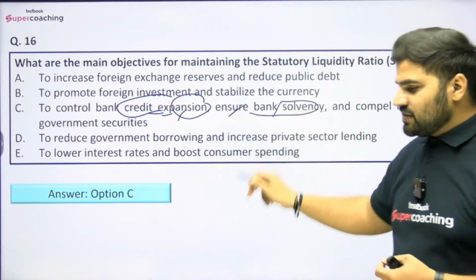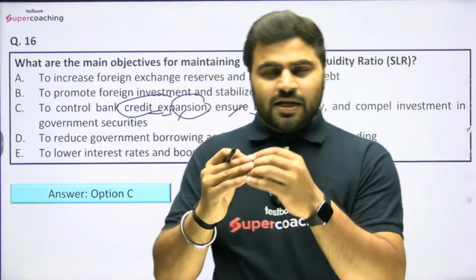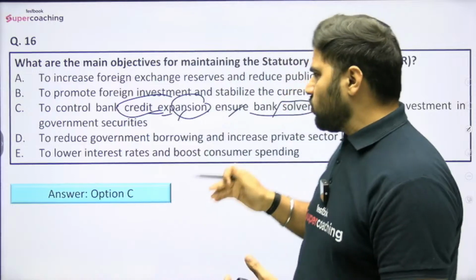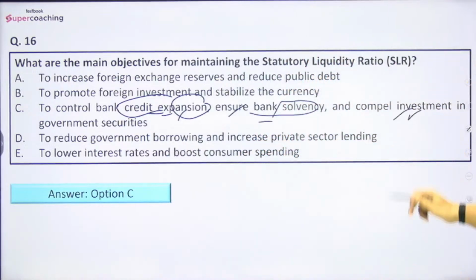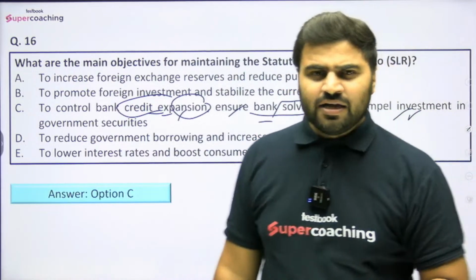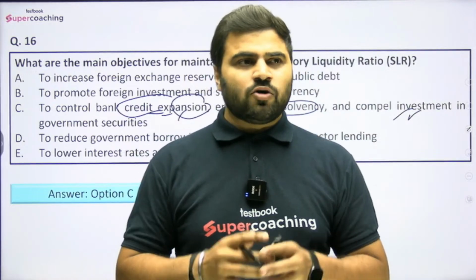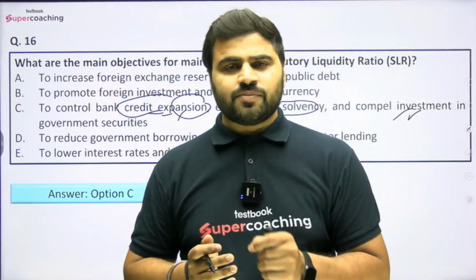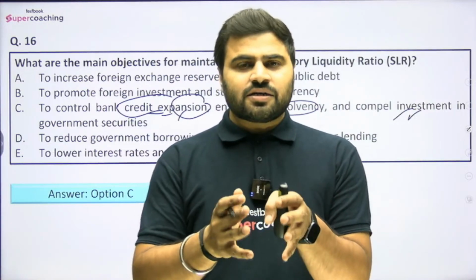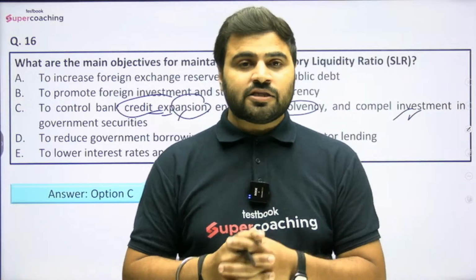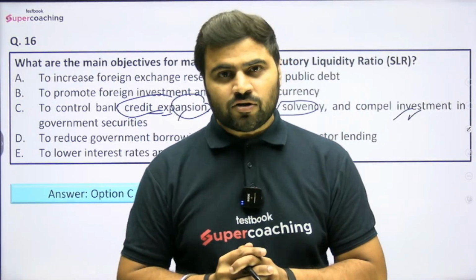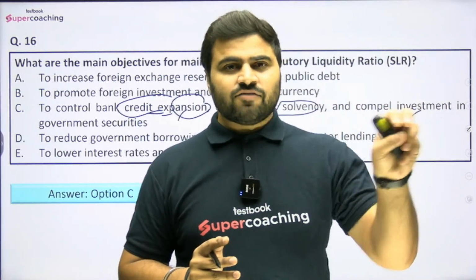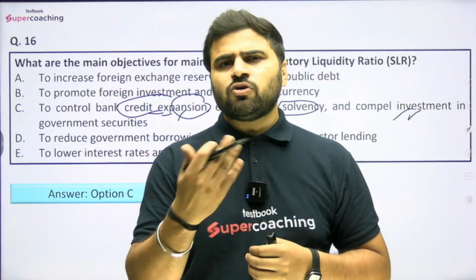Ensure bank solvency, so that the bank does not lend out all its money as loans; the bank should have some money with it. So this also ensures bank solvency, and also compels investment in government securities. Why will banks be compelled? Basically because if banks are investing in government securities, then definitely they will earn some interest. If they keep this fund in the form of cash itself to fulfill the requirement of the SLR, what will happen? They will not earn anything.